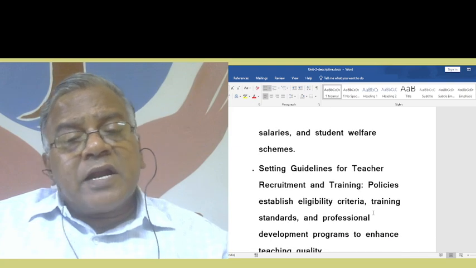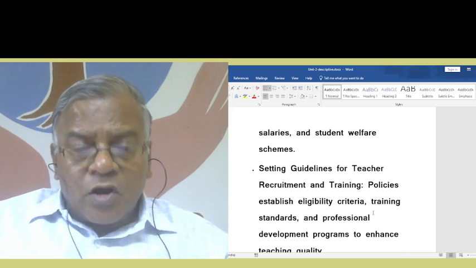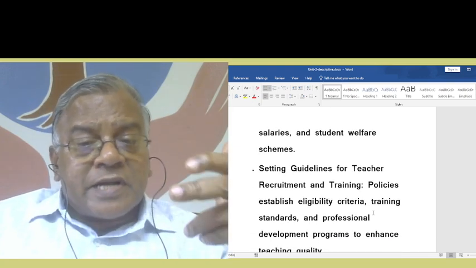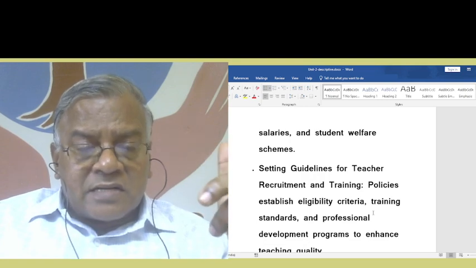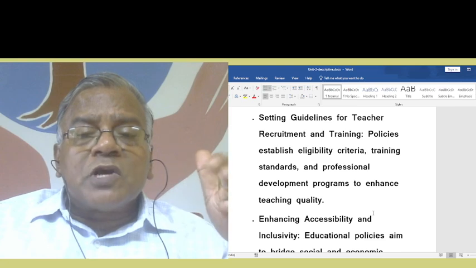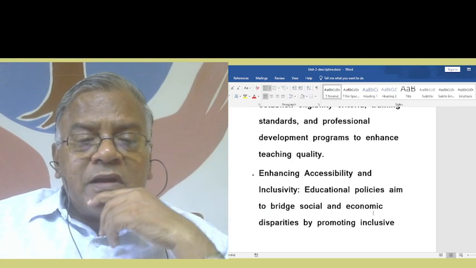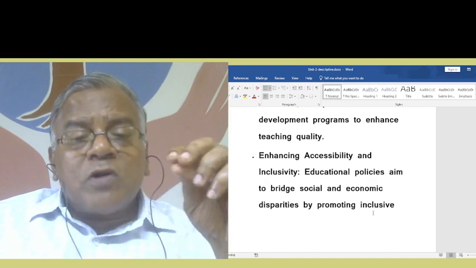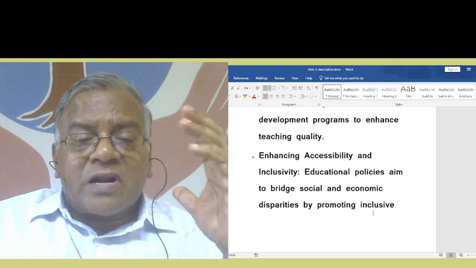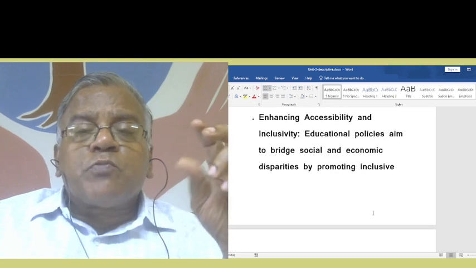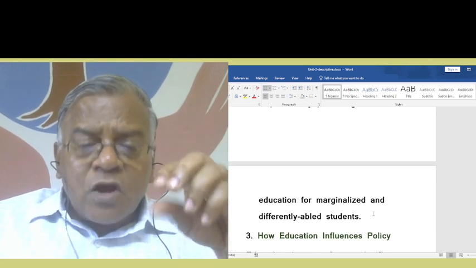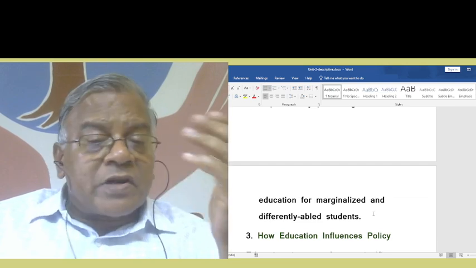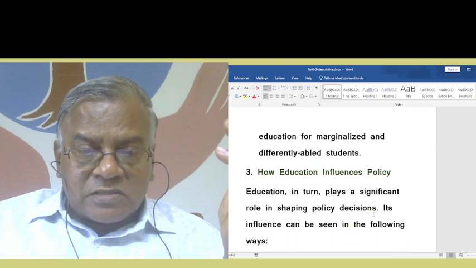Then setting guidance for teacher recruitment and training. Policies establish eligibility criteria, training standards, and professional development programs to enhance teaching quality. Then enhancing accessibility and inclusivity. Educational policies aim to bridge social and economic disparities by promoting inclusive education for marginalized and differently abled students.